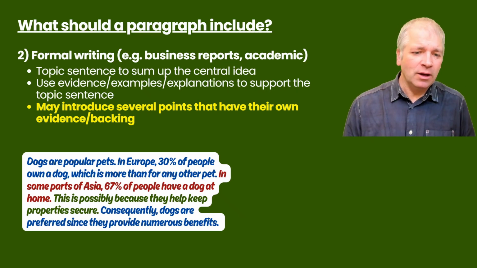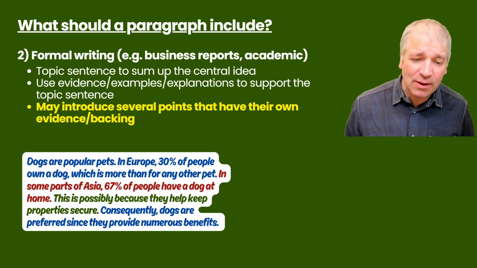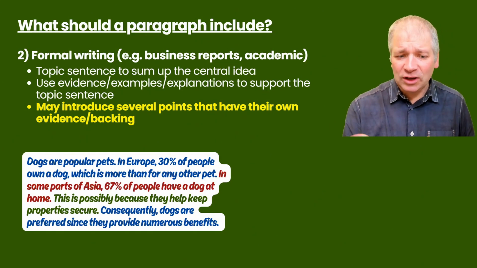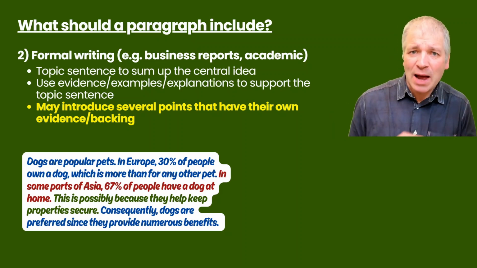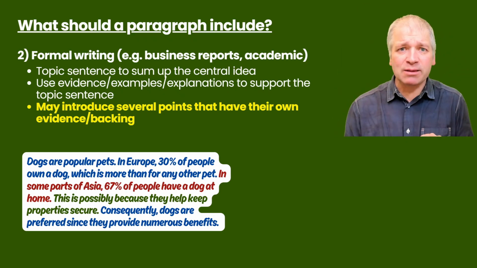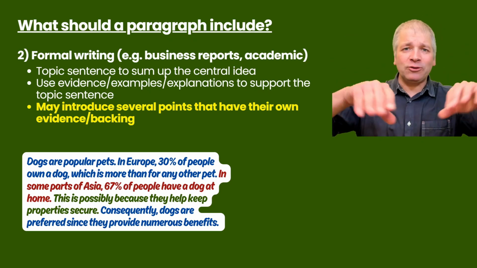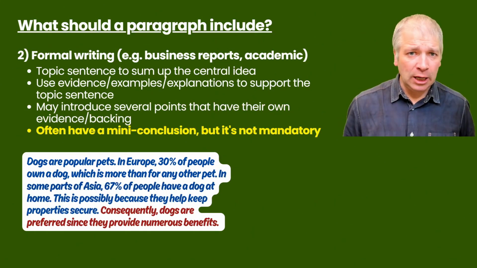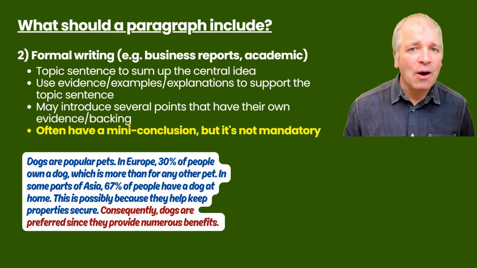So the words in red contain evidence supporting the topic sentence. In some parts of Asia, 67% of people have a dog at home. But then we explain the reasons for this in more detail. This is possibly because they help keep properties secure. And that's explaining the high percentage in Asia, not the whole paragraph. It still relates to the topic of dogs being popular, but it's exploring one point within the paragraph a little bit more. There's often a mini conclusion in formal text paragraphs, but it's not mandatory. You don't have to have it.